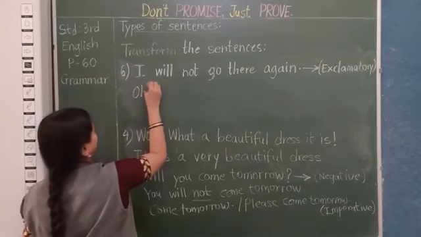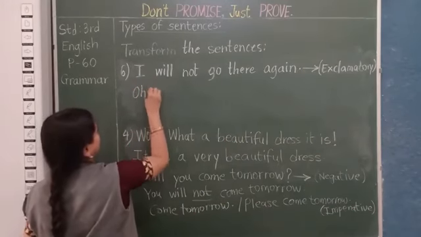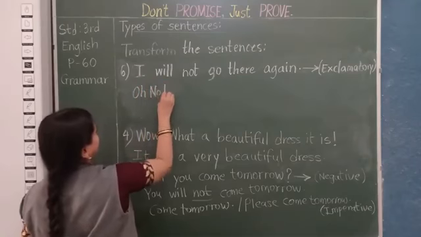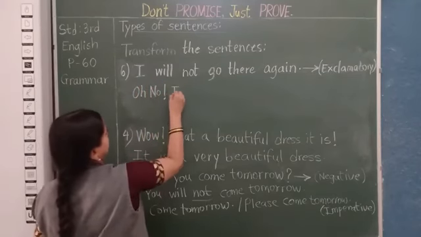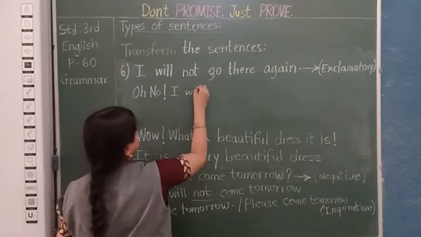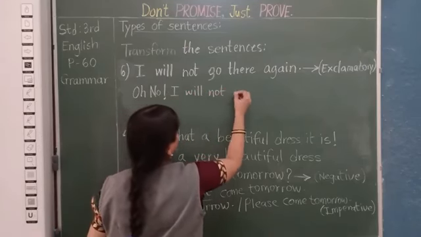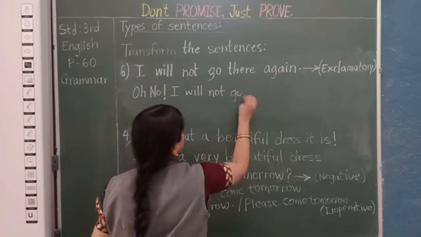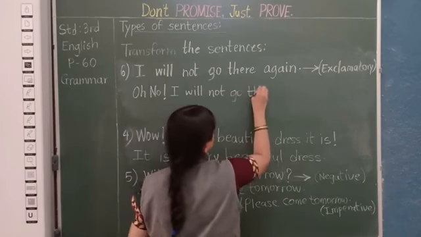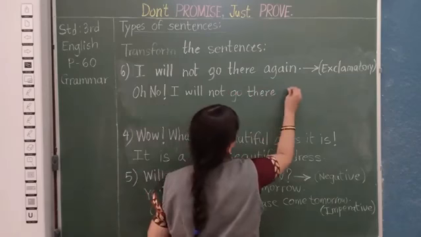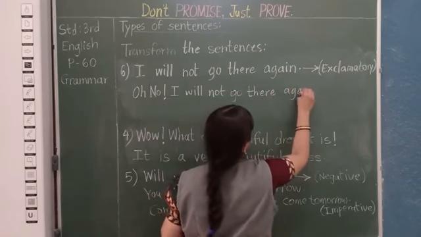Okay? So what will be your answer? Oh no, I will not go there again.